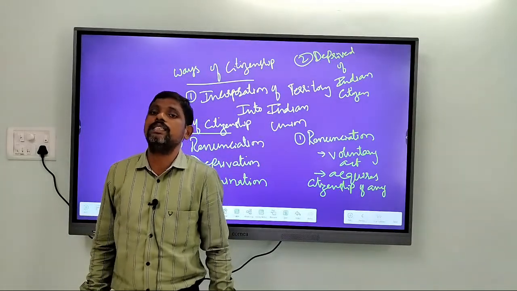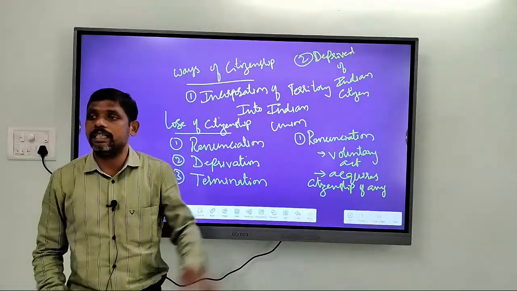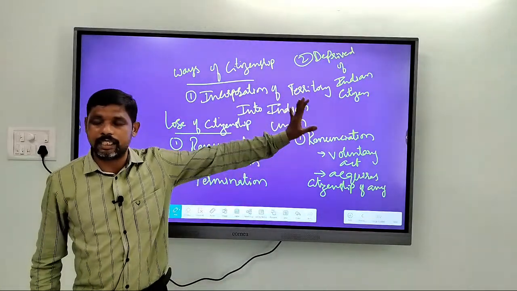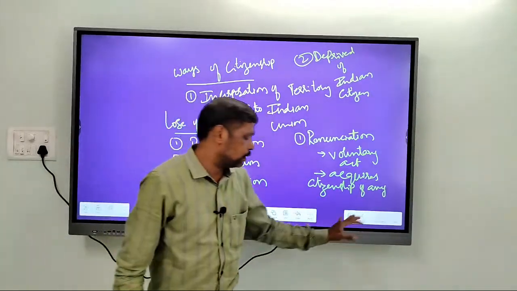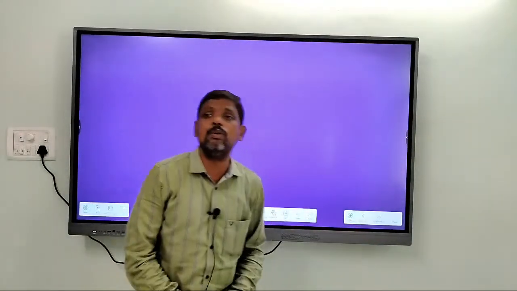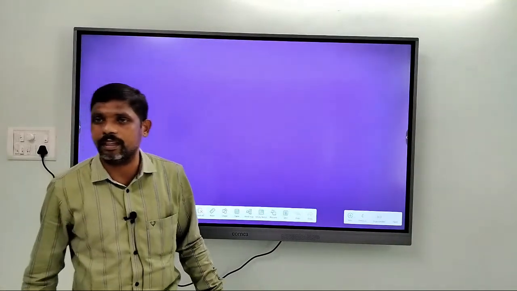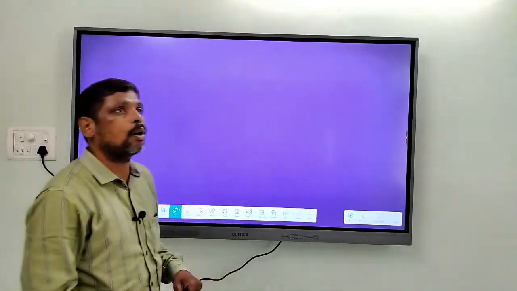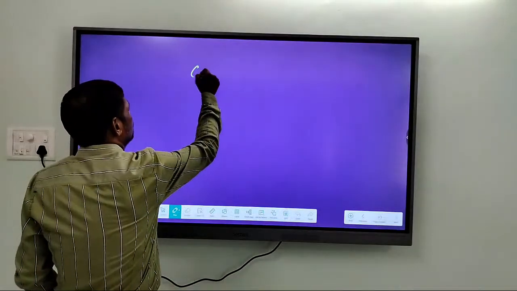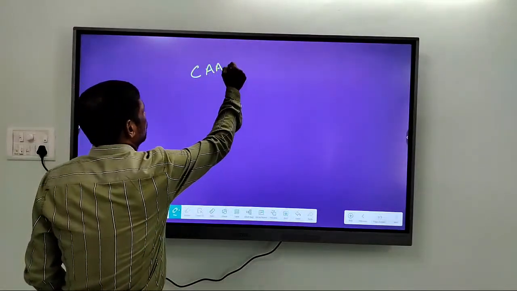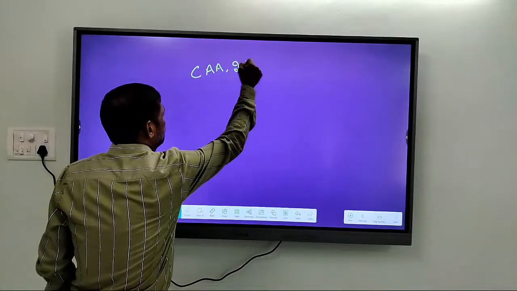So these are three different grounds, that is renunciation, deprivation and termination. This is how individuals will lose Indian citizenship. Now let me talk about the Citizenship Amendment Act of 2019.